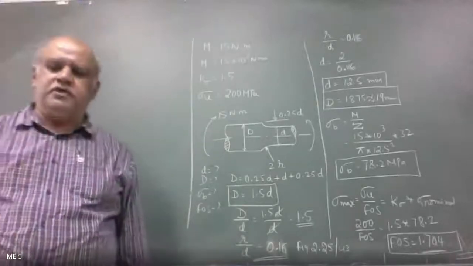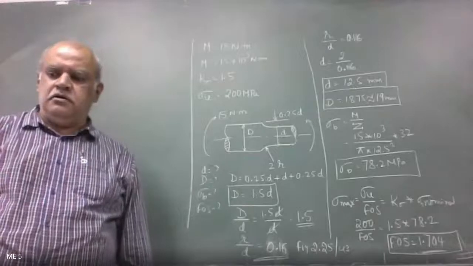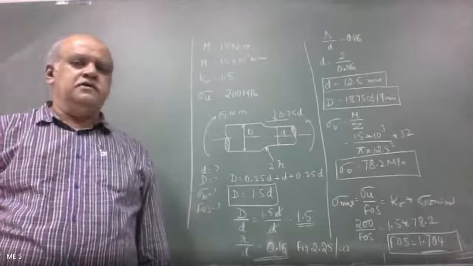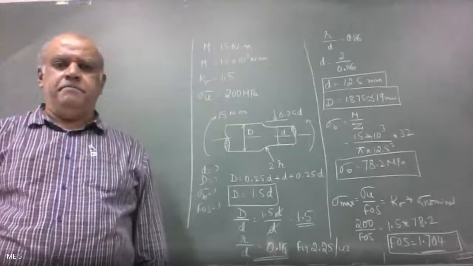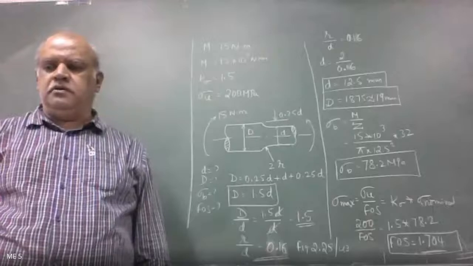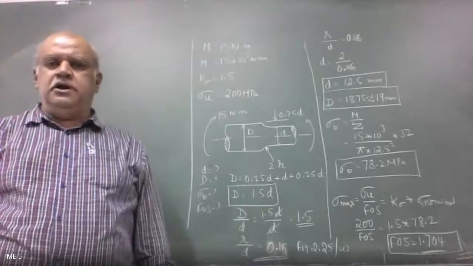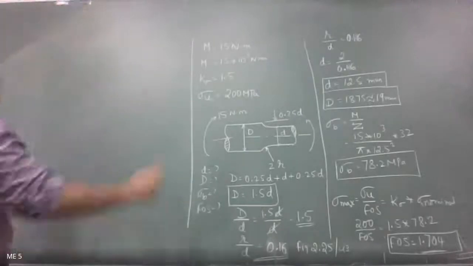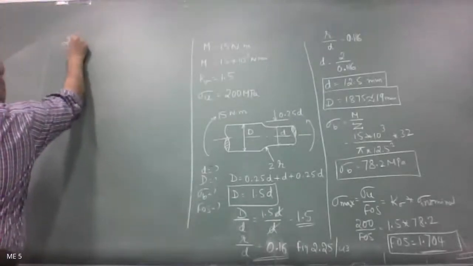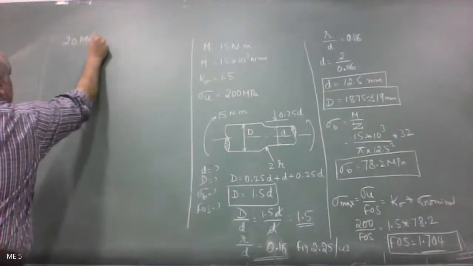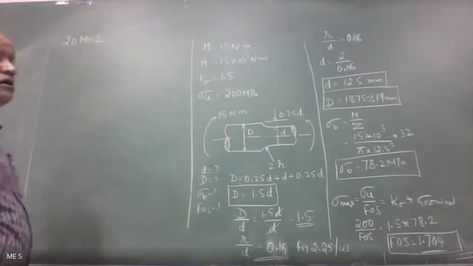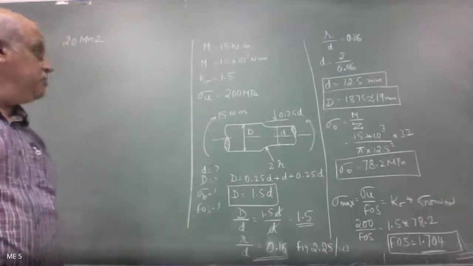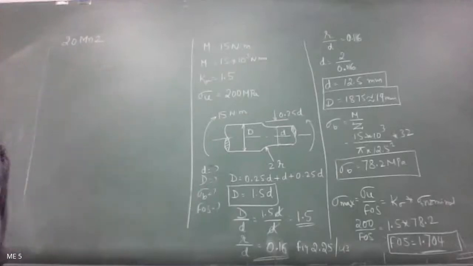A stepped shaft of circular cross section, as shown in figure, is made of 20 Mn2 steel, 20 manganese 2 steel,